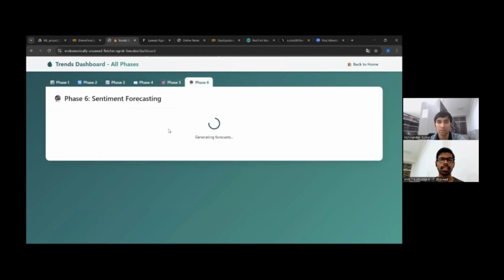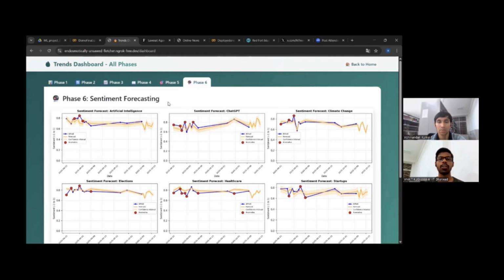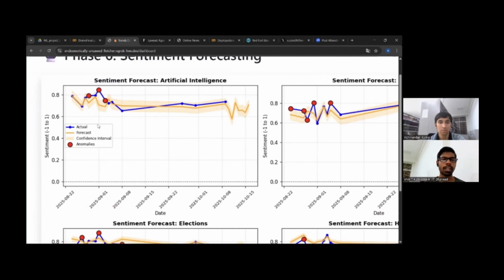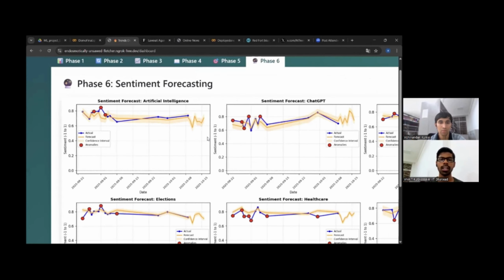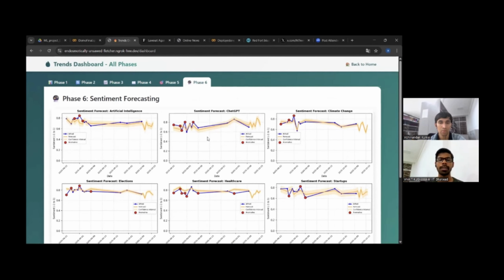And phase 6, the last one, is sentiment forecasting. For this, we are using Prophet, that Meta AI model used for time forecasting. As we can see here, it is showing anomalies. This anomaly means the actual value should be one thing, but it predicted another, so it's an anomaly here. And there's a confidence interval. If the band is wider, then it's bad. If the band is smaller, then it's fine, meaning it's predicting almost the same.